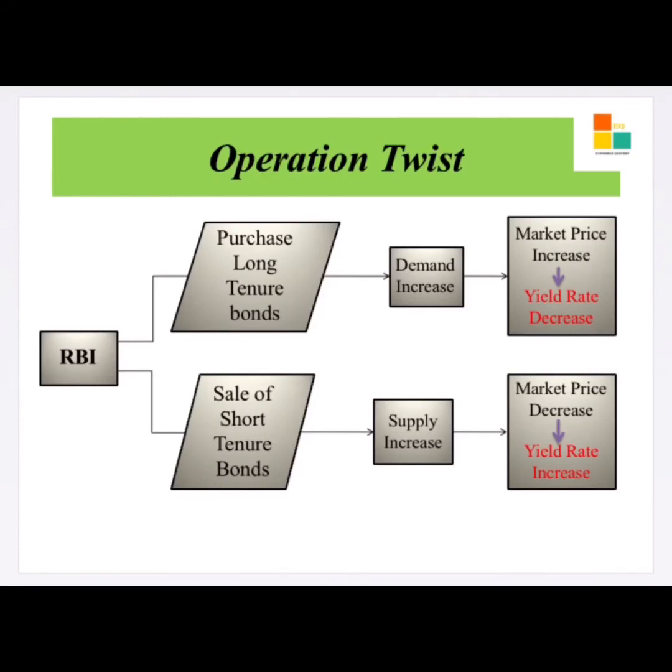If the RBI comes with the sale of short tenure bonds, then the supply of the bonds will increase. Whenever the supply of anything increases, the market price will decrease. Thereby, the yield rate on the bond will increase. This is the overall concept with respect to Operation Twist. But you may have a doubt on what is the need for managing the yield.